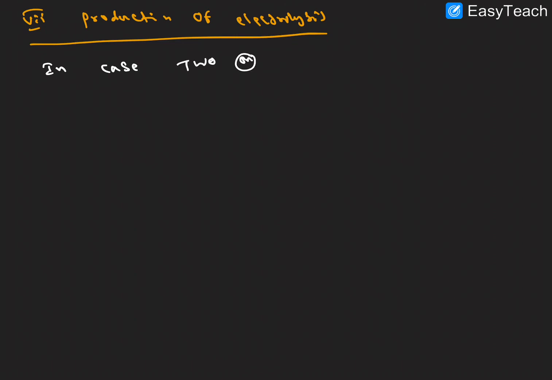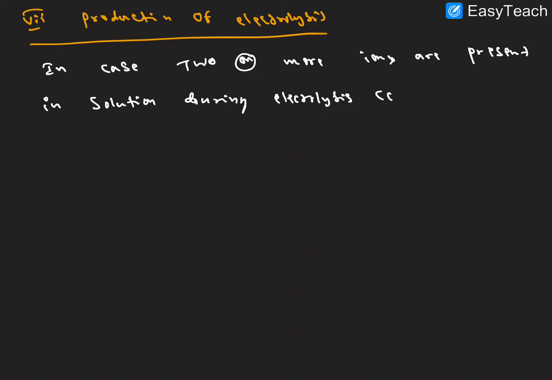In case two or more ions are present in a solution during electrolysis, certain ions are discharged.